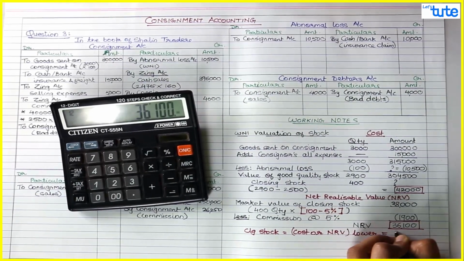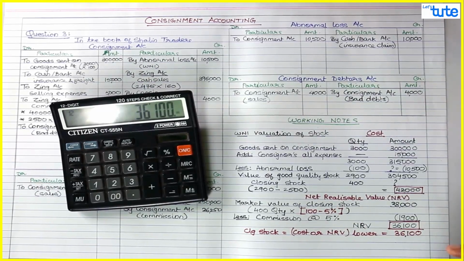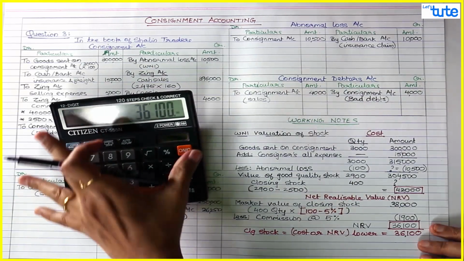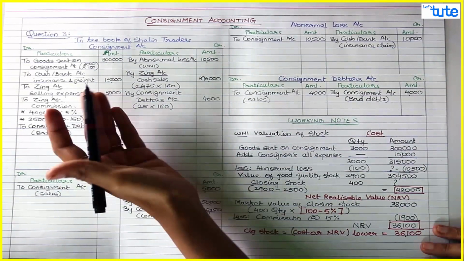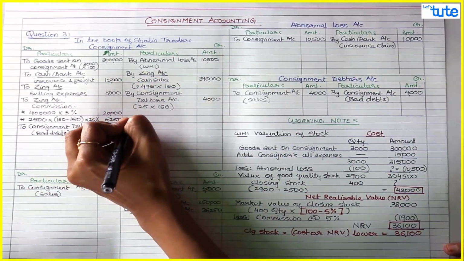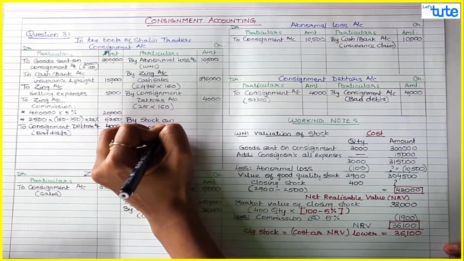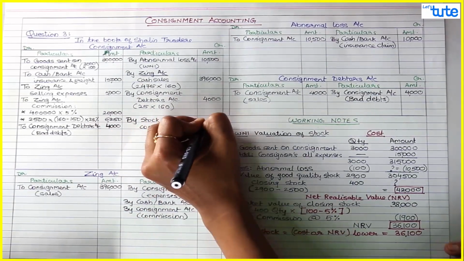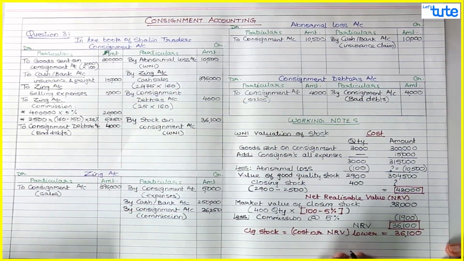So this would be valued at 36,100. Guys, you understood this? Now we'll pass the entry for this stock. Closing stock comes on consignment account credit by stock on consignment, working note 1, that is 36,100. So this is your closing stock.